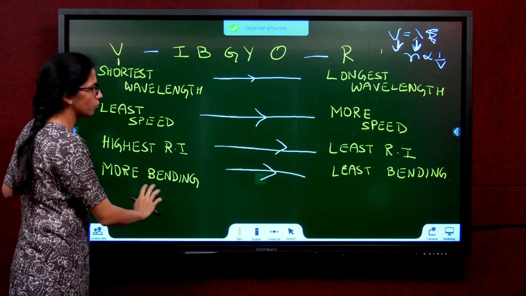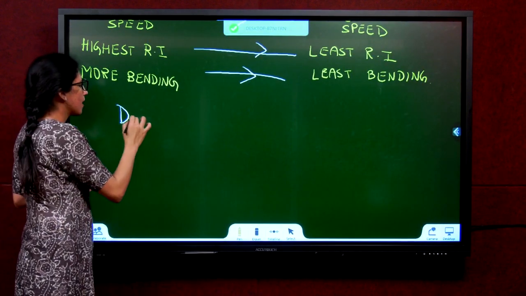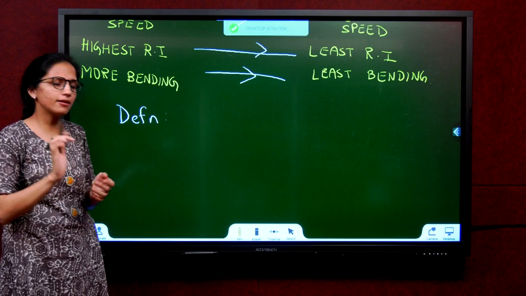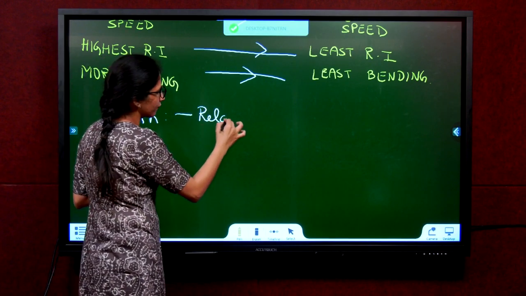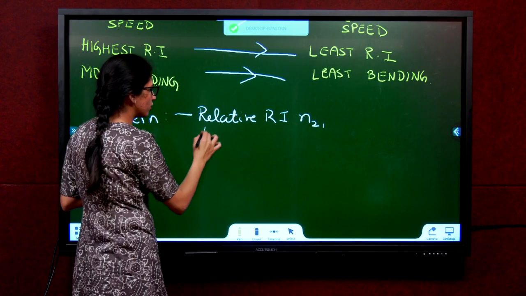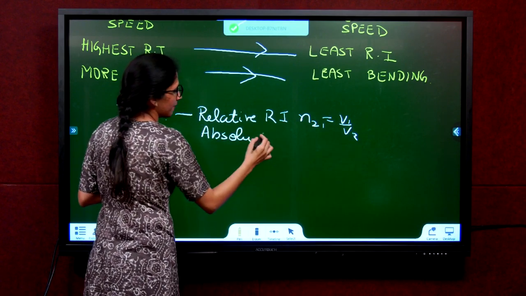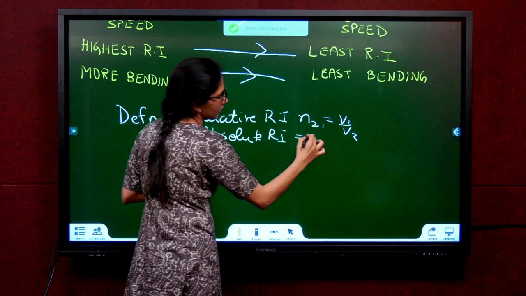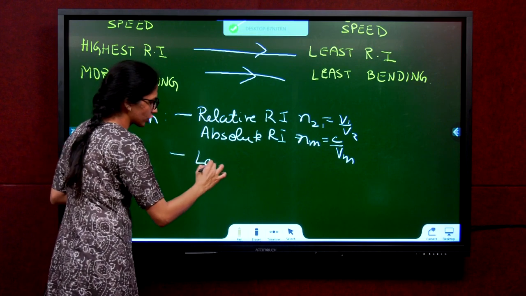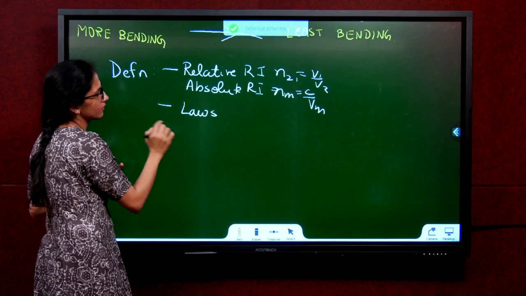Now, let's conclude what all we need to know about refraction. The first thing that you need to know about refraction is the definition. I taught you so many things, it's very confusing. For those who found it very confusing, learn this much. First, learn the relative RI definition, that is n21. That one is enough. Then learn absolute RI: n21 is v1 by v2. Learn the absolute RI definition, the one that says nm is c by vm. Next, learn the laws of refraction, both the laws. Finally, learn this conclusion statement.